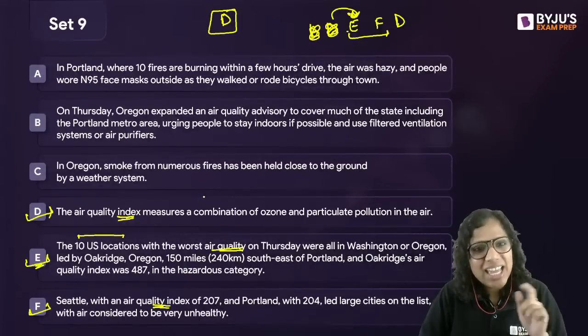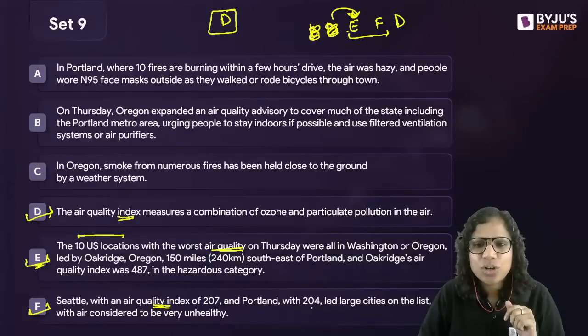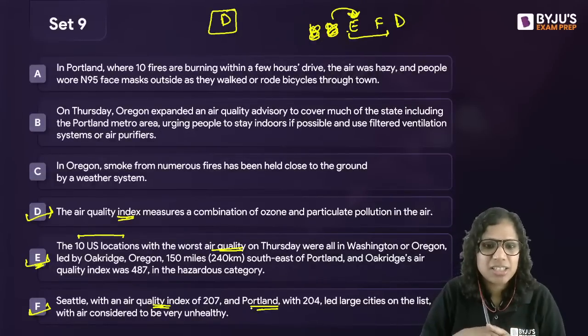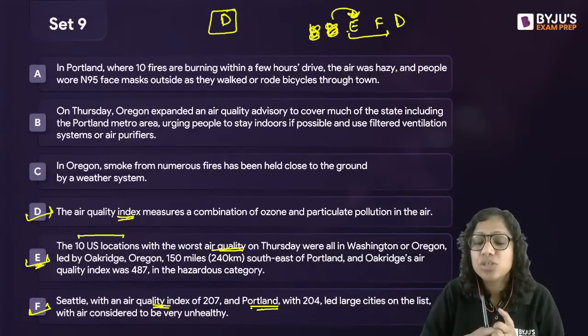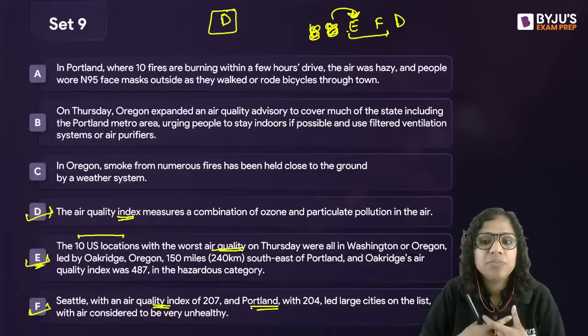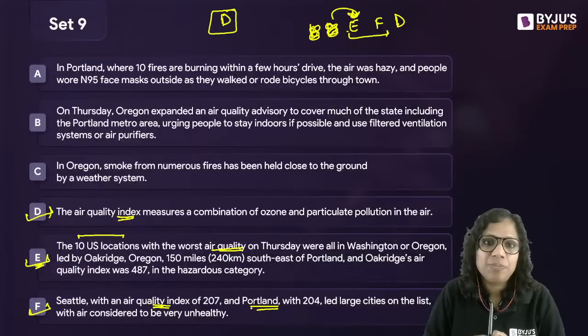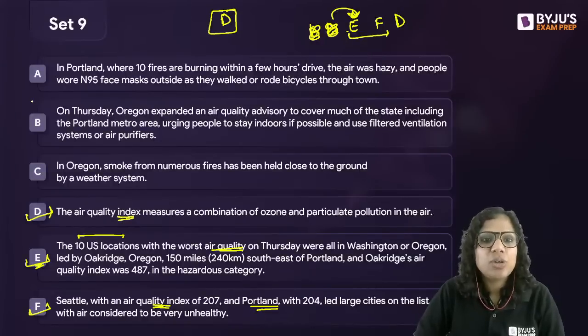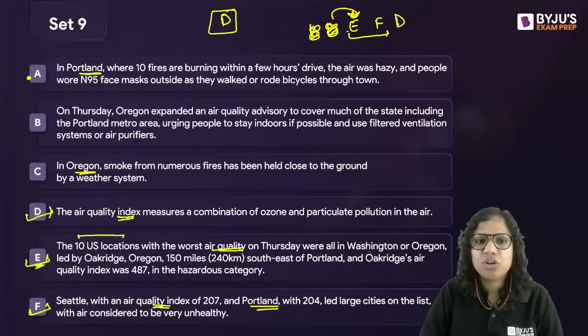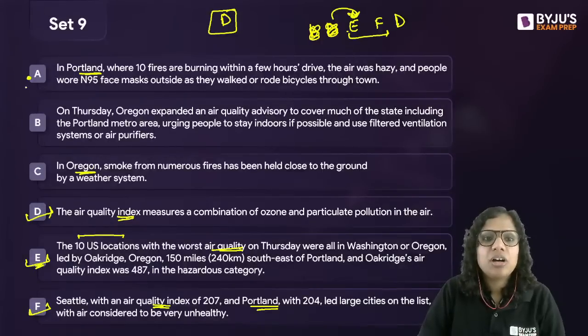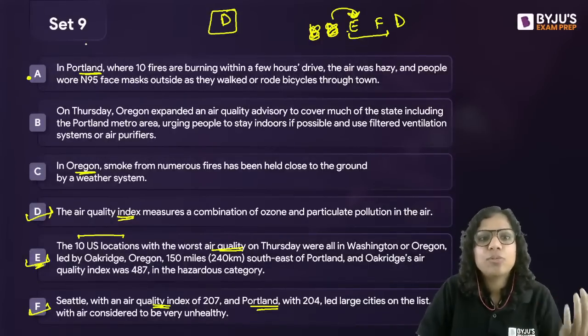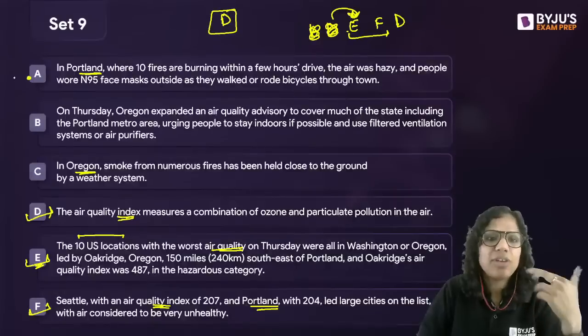Then, we talked about Portland here, that Seattle has an air quality index of 207, Portland 204, led large cities on the list with air considered to be very unhealthy. Now the question is, here we talk about the Portland situation, here we talk about the Oregon situation. It could be this way also, that I first talk about Oregon, then Portland, and vice versa.